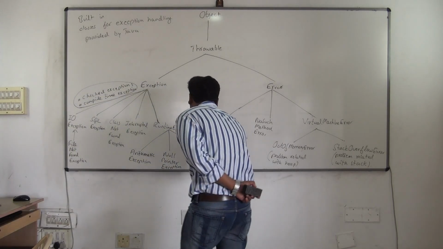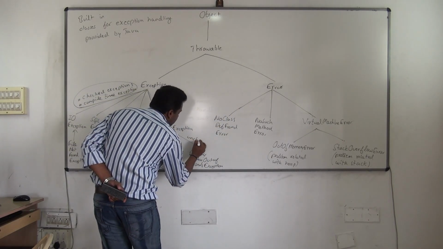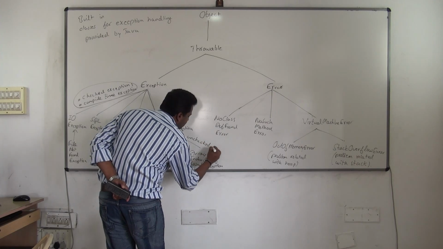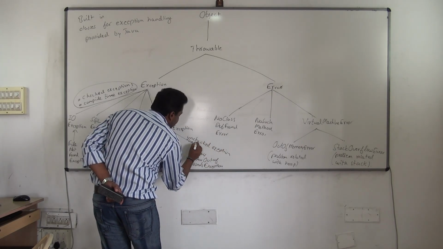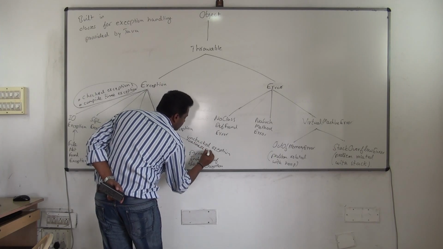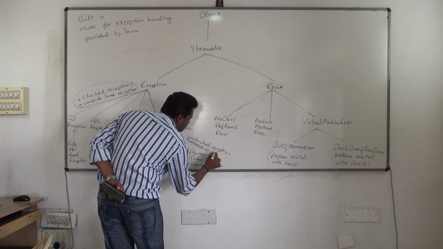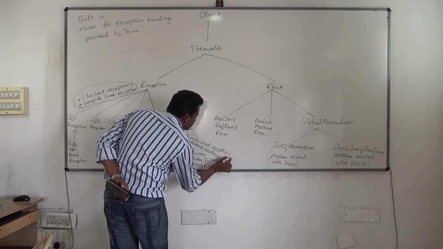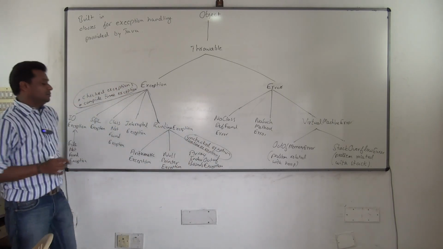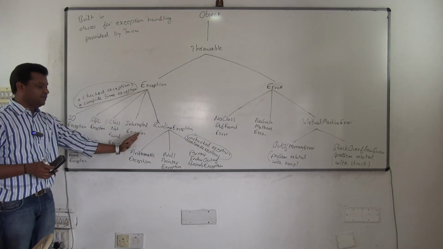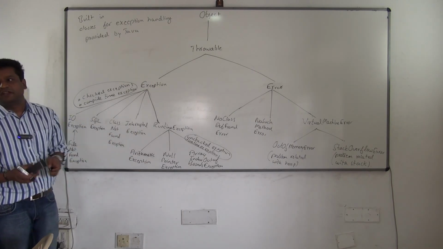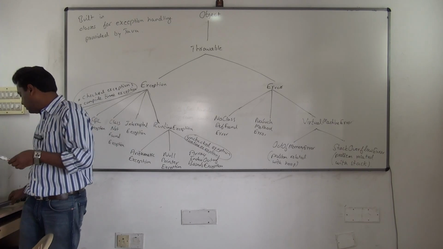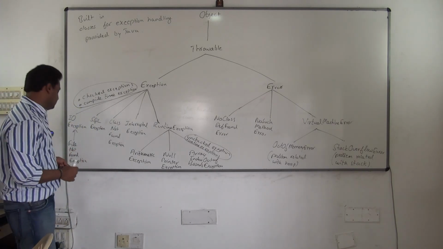So these are unchecked exceptions. What you are seeing here are called what? Unchecked exceptions or runtime exceptions. Understood? So all these what you are seeing are called what? Checked. All of these are called what? Unchecked. So very clearly you'll understand this. You don't have to worry. Okay. So just we'll start off now.